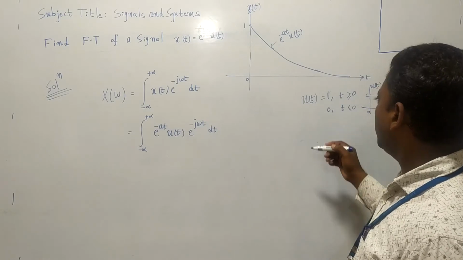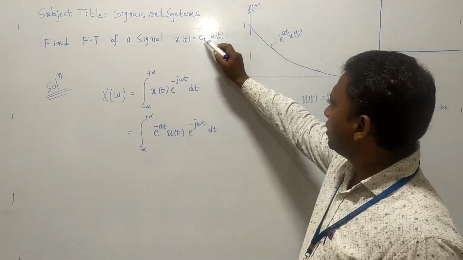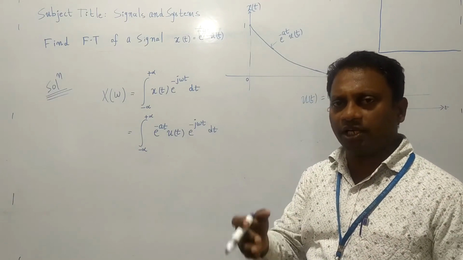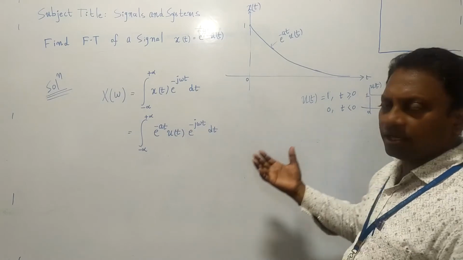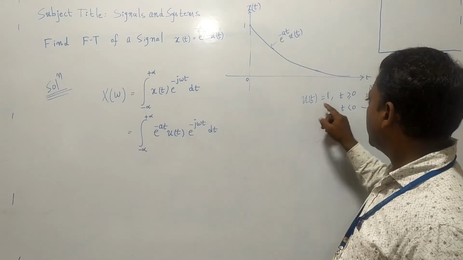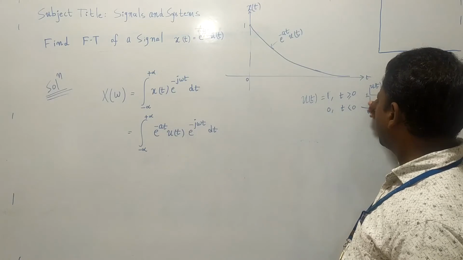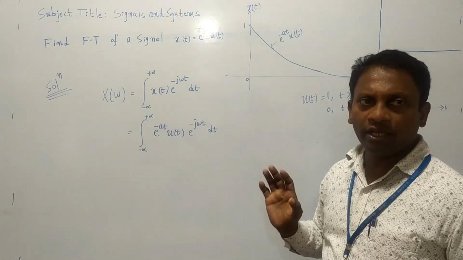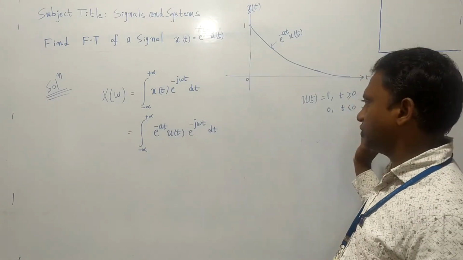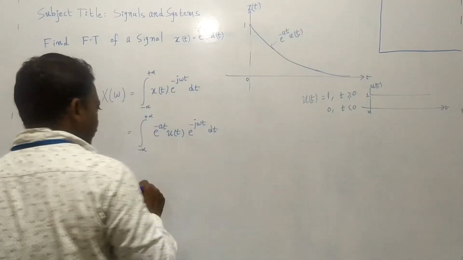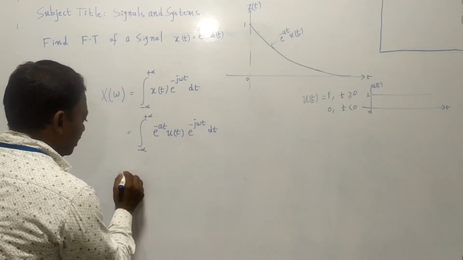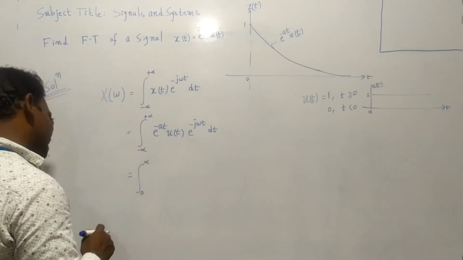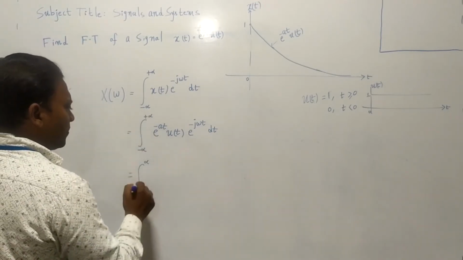Now when any function is multiplied by u(t), only those values exist for the right side. Because u(t) is 1 for t greater than or equal to 0 and 0 for t less than 0, the entire left-hand side becomes 0. Only the values for t greater than 0 exist. So instead of using u(t), you can take the integral from 0 to infinity: change the lower limit to 0 and keep the upper limit as it is.